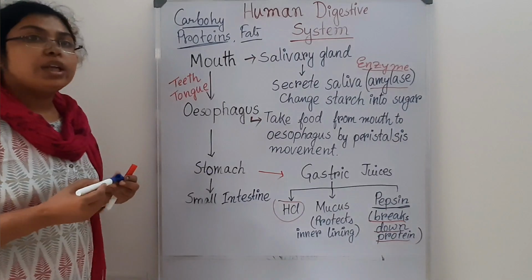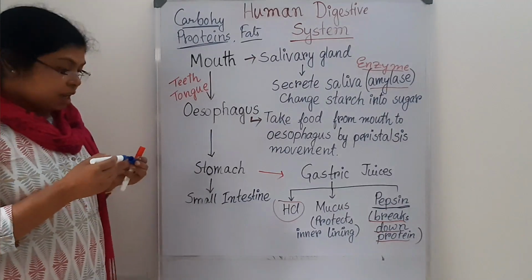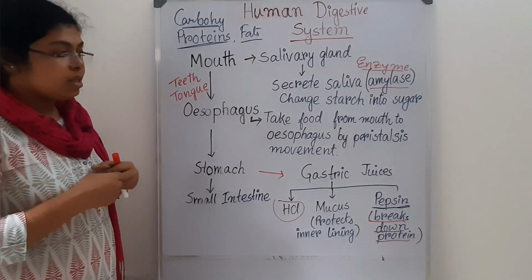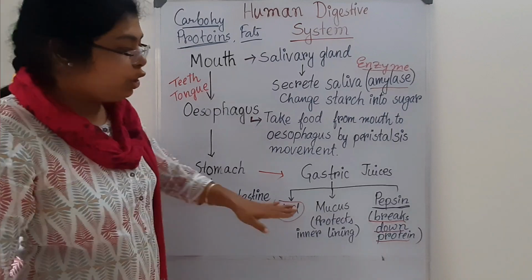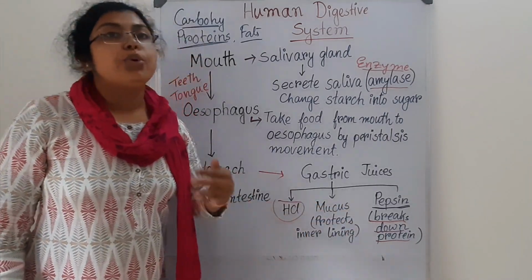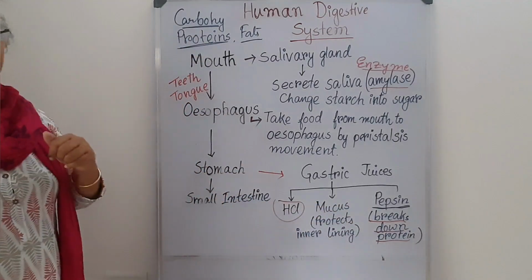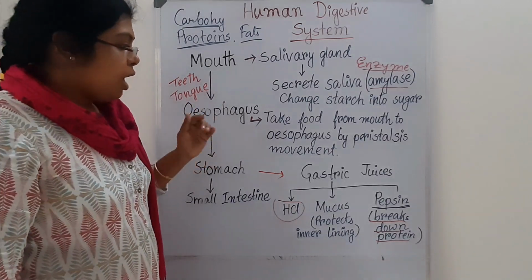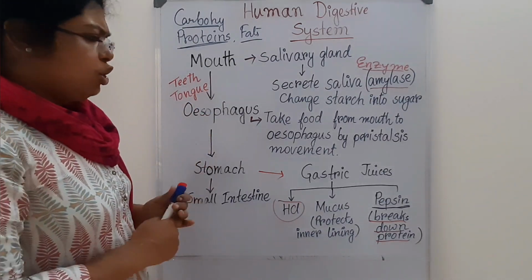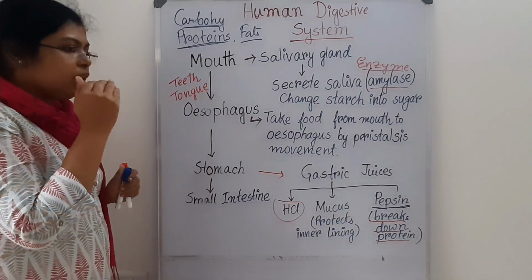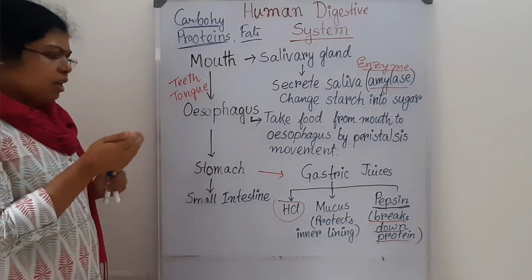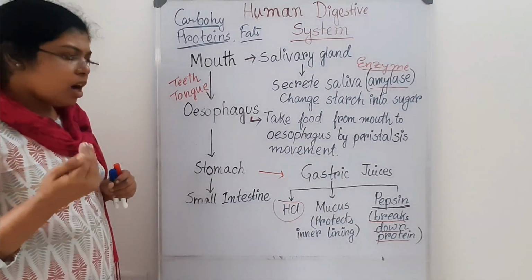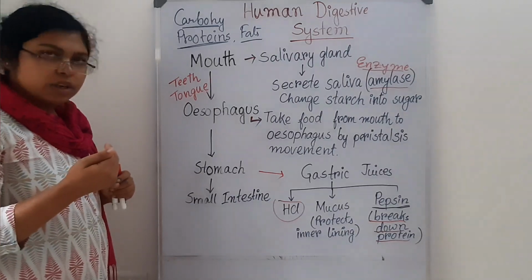Now the question is, what is pepsin? Pepsin is an enzyme that can break down protein molecules into a simpler form. Do you think that if the environment of the stomach is completely acidic, it may harm the wall of our stomach?